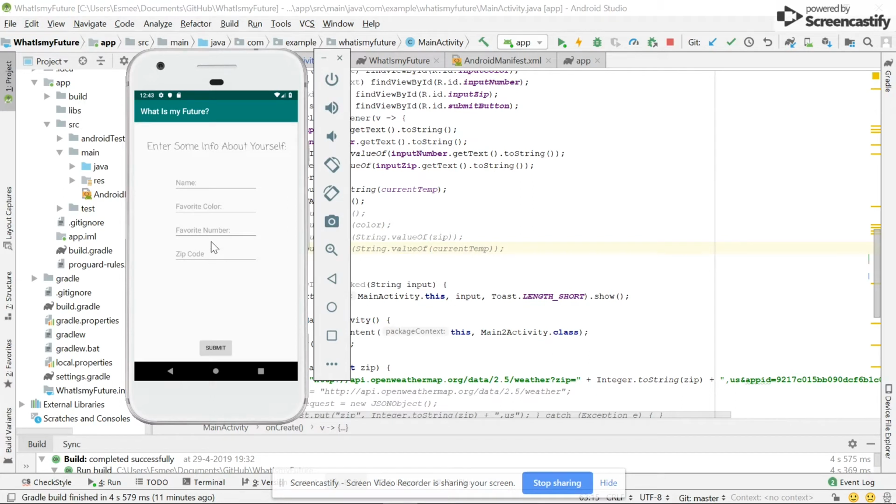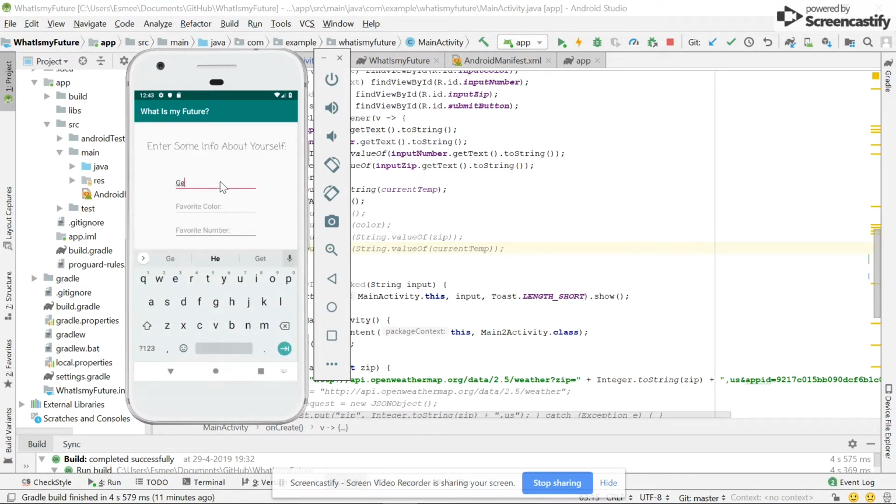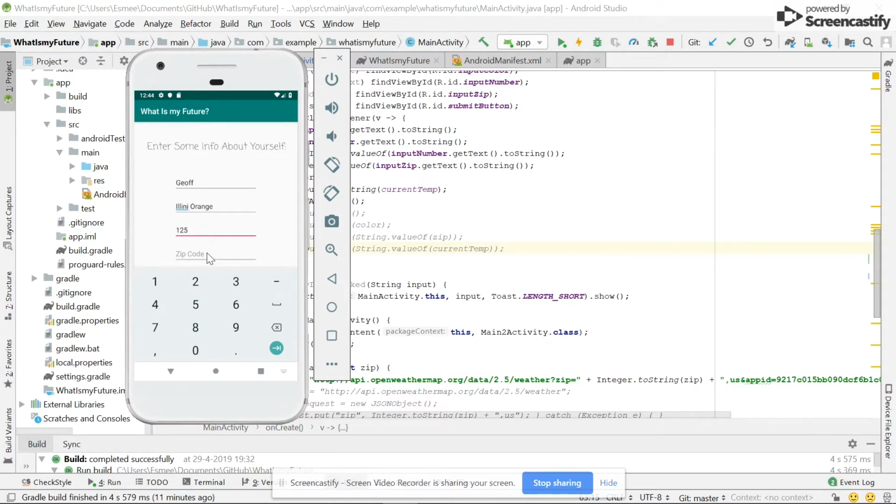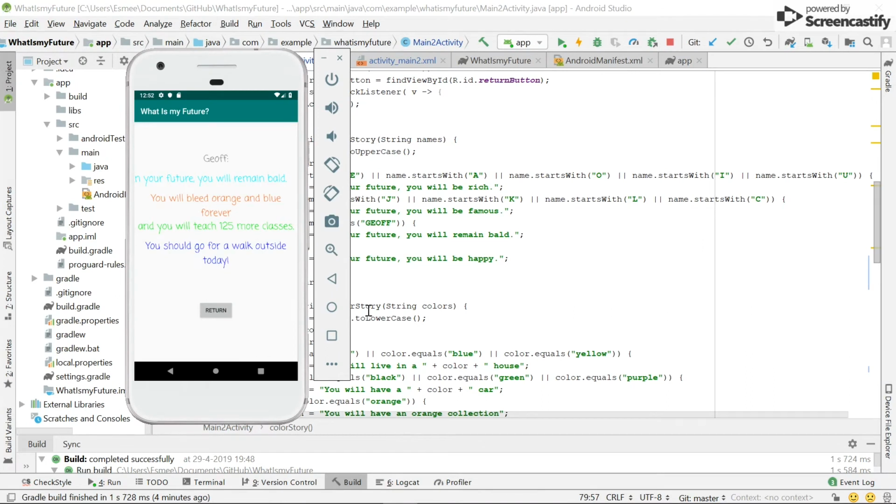An example of this would be, let's say my name was Jeff. My favorite color was Illini orange. My favorite number was 125, and my zip code was 61820, the Champaign zip code. You will see that Jeff will, for example, in his future remain bald. He will bleed orange and blue forever. He'll teach 125 more classes, and based on the weather, he should go out and walk outside today.